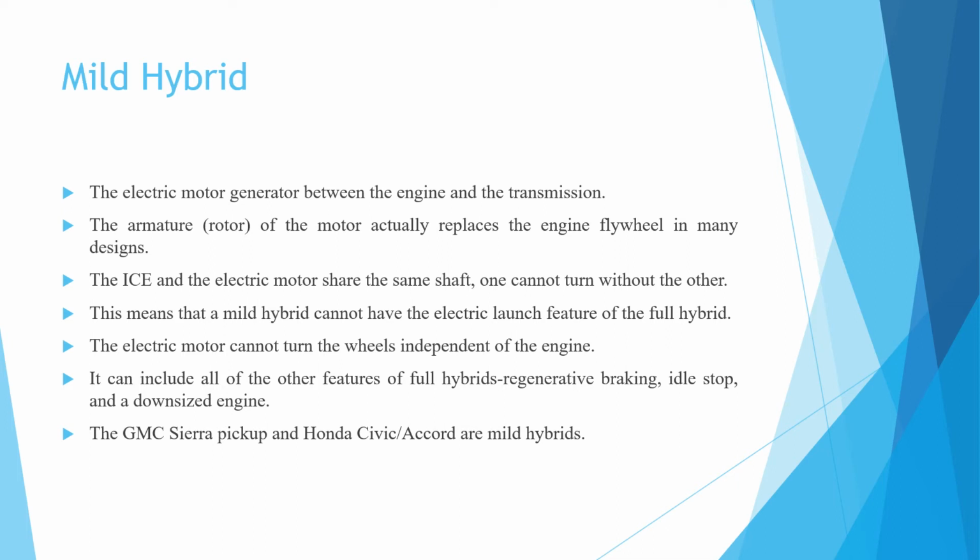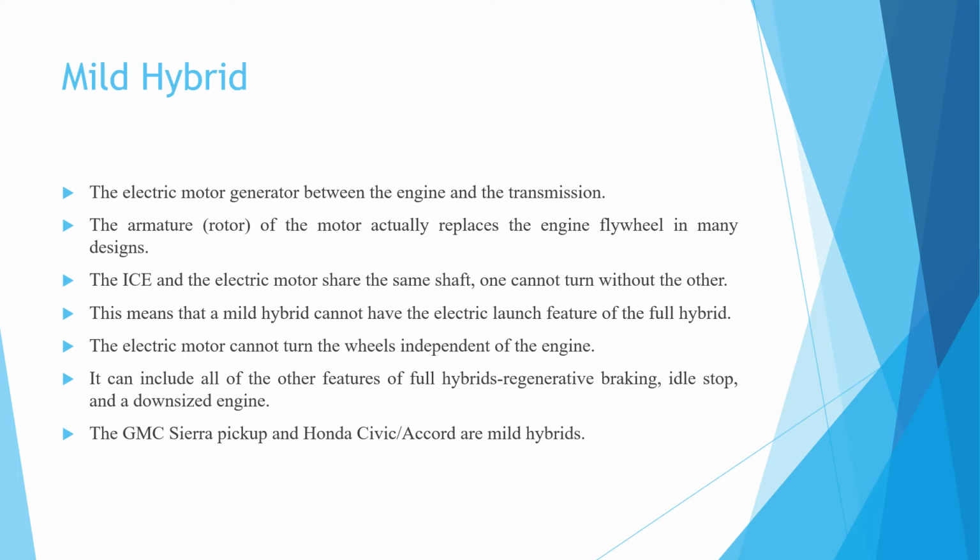It can include all of the other features of a full hybrid: regenerative braking, idle stop, and a downsized engine. The General Motors GMC Sierra pickup and the Honda Civic and Honda Accord are mild hybrids, designed according to mild hybridization.